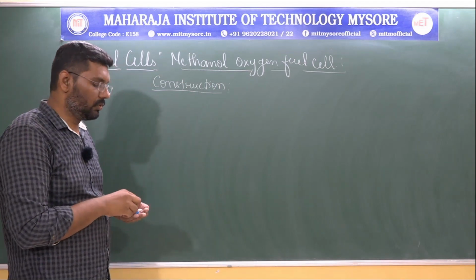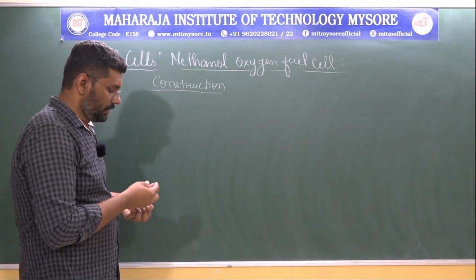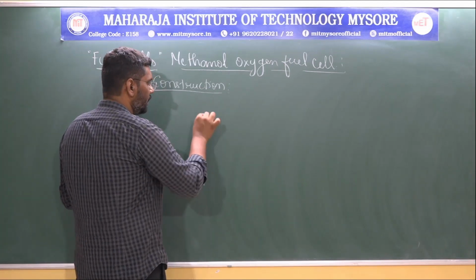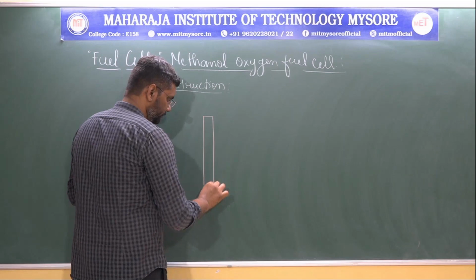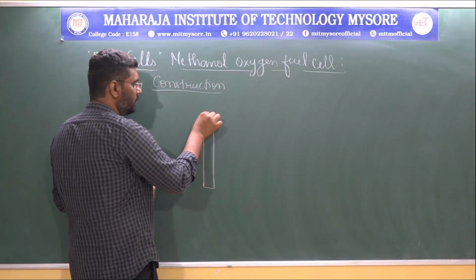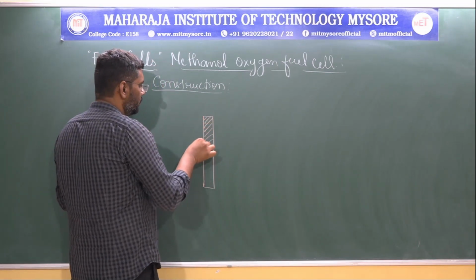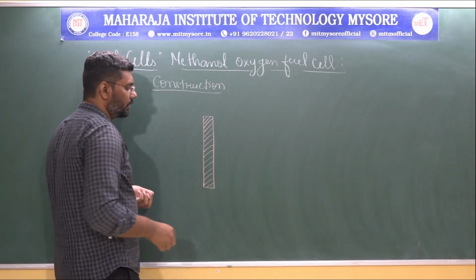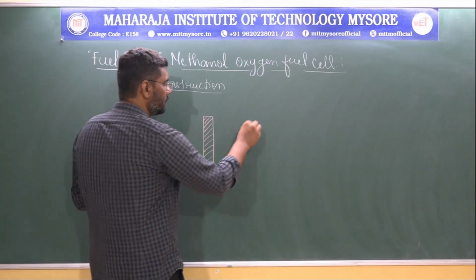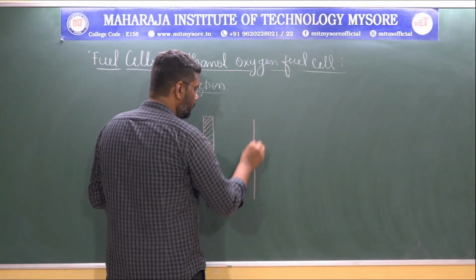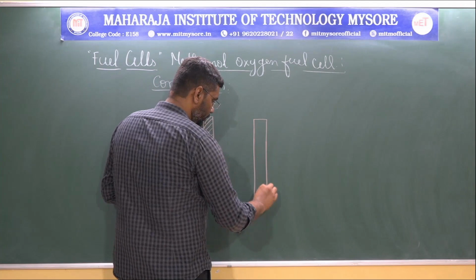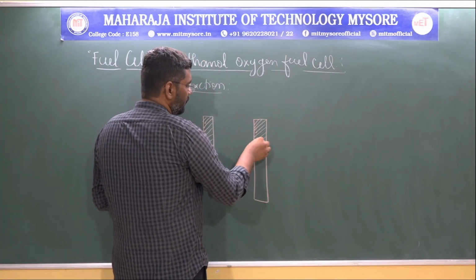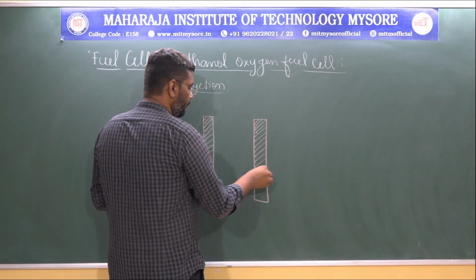In the construction, the fuel cell contains an anodic material, and this anode is made up of porous nickel electrocatalyst. There is also a cathode, and this cathode is also made up of porous nickel electrocatalytic material.